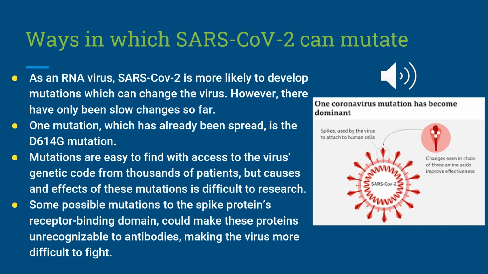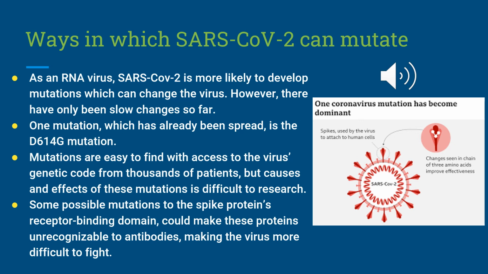One mutation, which has already been spread, is the D614G mutation. This mutation was on the gene encoding the spike protein, pictured to the right, on the 614th amino acid position, which is used to penetrate cells, and some scientists believe it created a more transmissible form of SARS-CoV-2 that was able to spread to different continents around the world.